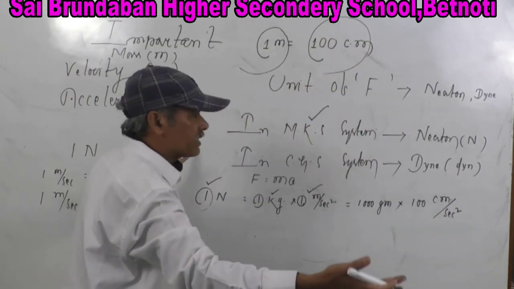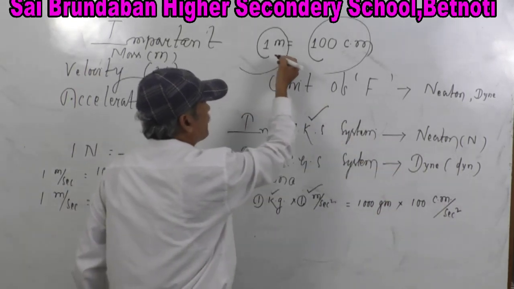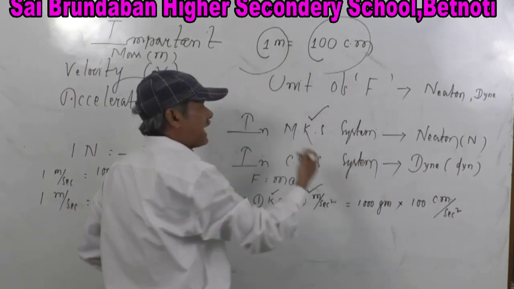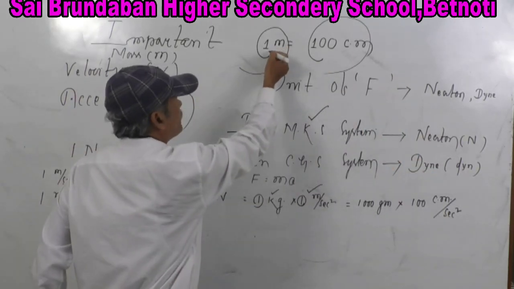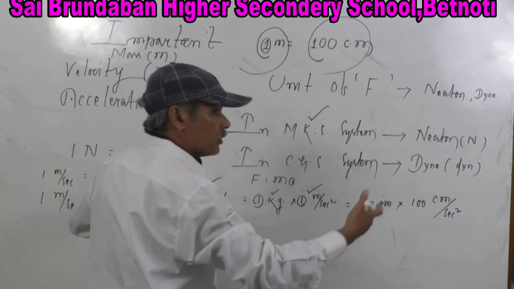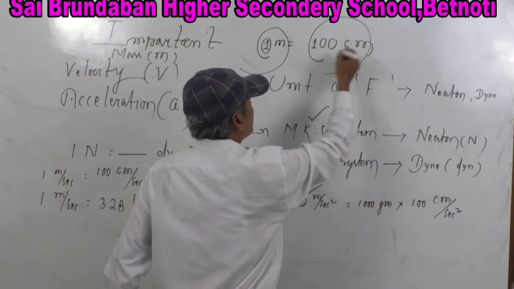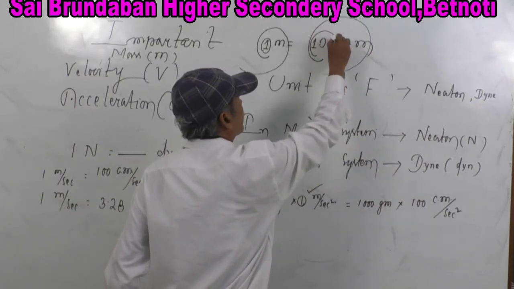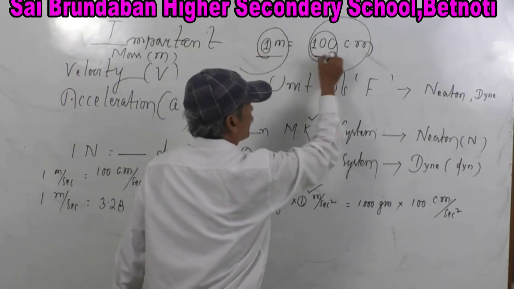But the length is same, the difference is the expression is different. We are expressing the same 1 meter in MK system, here the magnitude is 1. We express the same length in CGS system, here the magnitude is 100. 1 meter is equal to 100 centimeter.